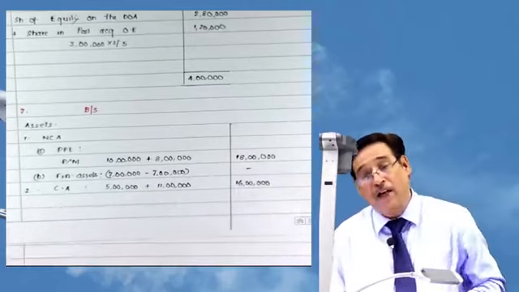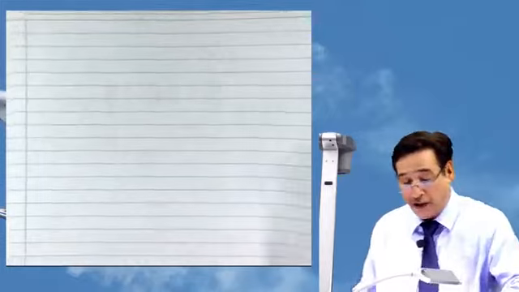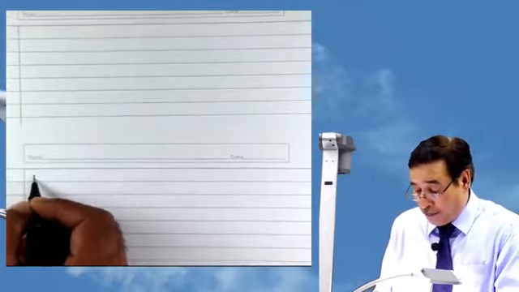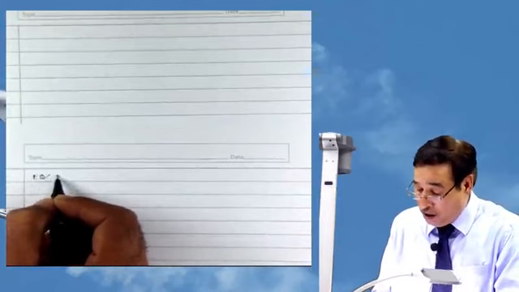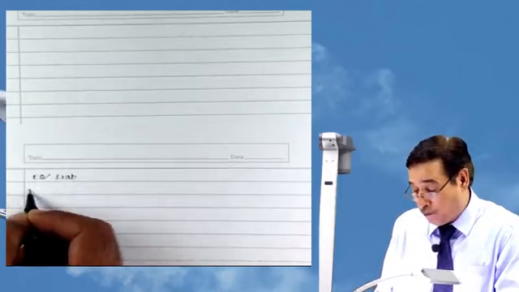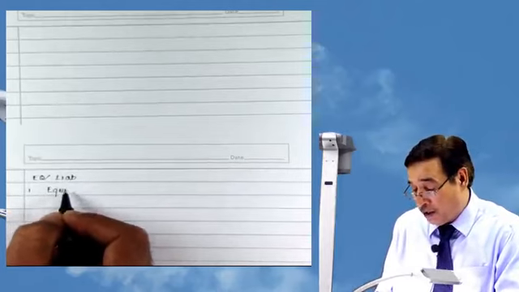Total is 16 lakh. I'm still not tallying it because I know I will have to write more items. Now I shift to equity and liability. Under the equity and liability side, first item is equity.